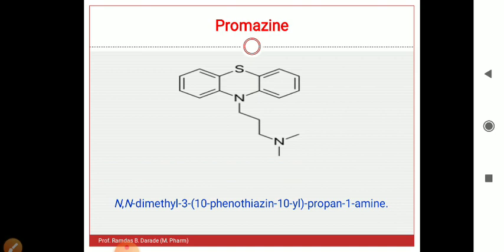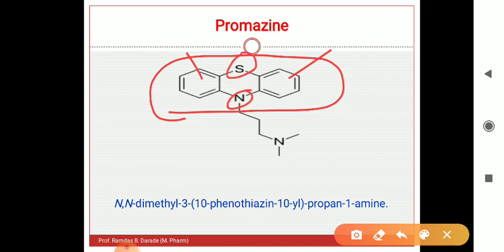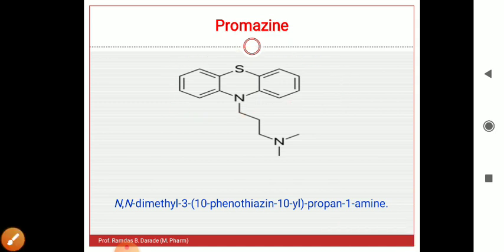Then we will see the structures of examples from phenothiazine. So the first structure is promazine, a very simple structure. This is our basic ring, that is the phenothiazine ring. Two phenyl groups are present at two sides. Two benzene rings are fused together by the sulfur atom and nitrogen atom. Phenothia means sulfur, azo means nitrogen. So this is the general ring, which is easy to remember.